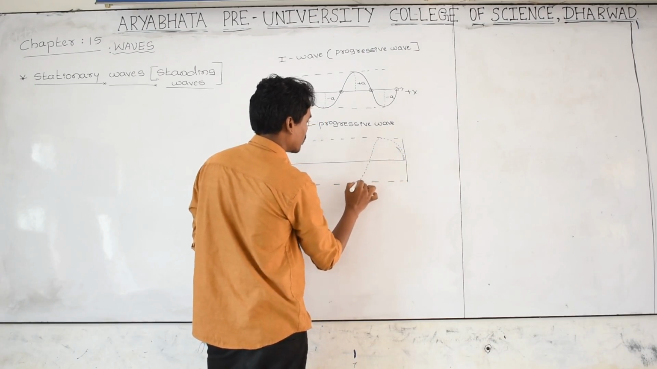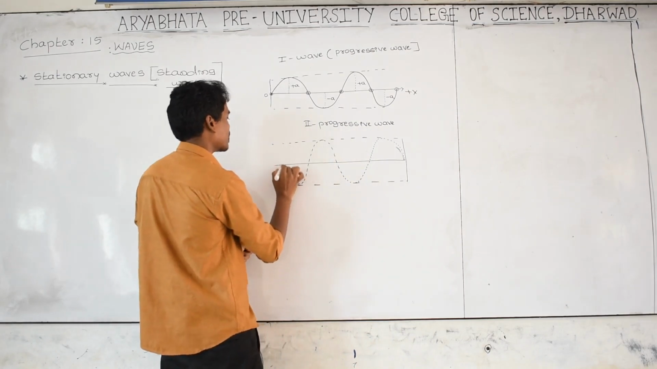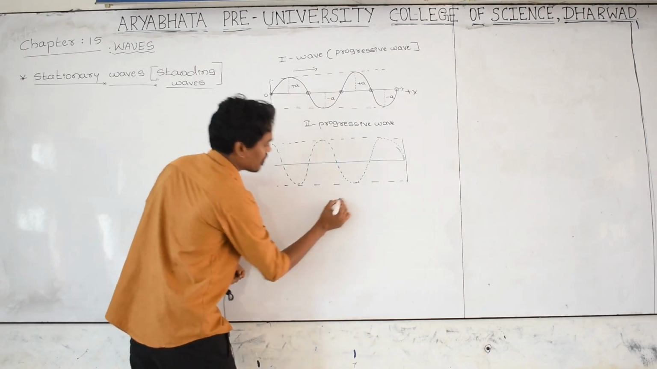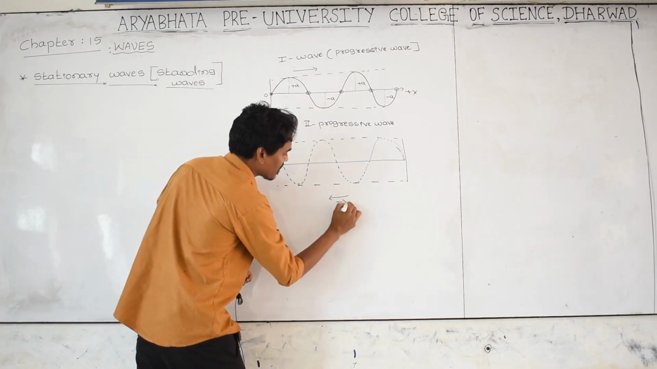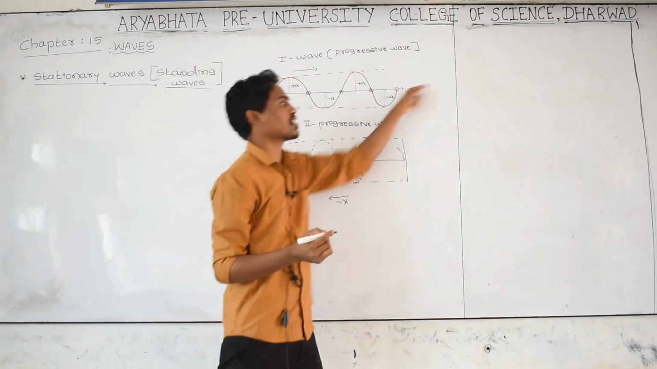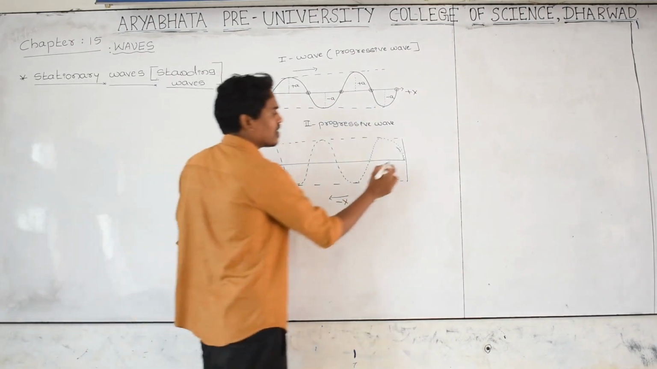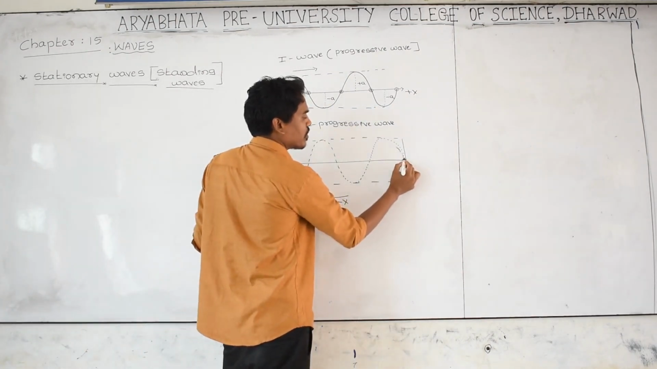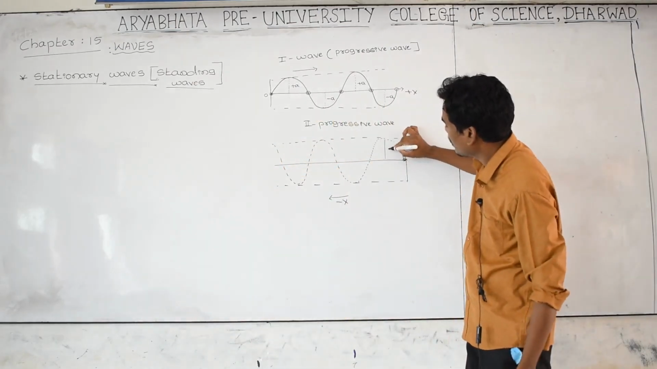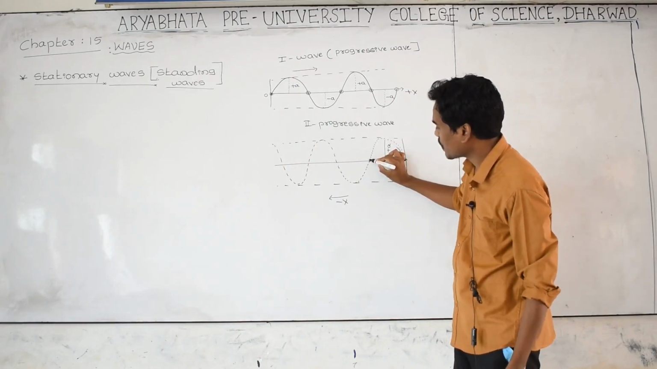it is moving in this direction. This wave is moving in positive x direction, but this wave is moving in negative x direction, meaning opposite to that one. The first progressive wave is moving in this direction, and the second progressive wave is moving in this direction. Here the displacement of the wave at this point is 0 and at this point it is maximum. The amplitude I am indicating as plus a. The displacement of the wave at this point is 0.